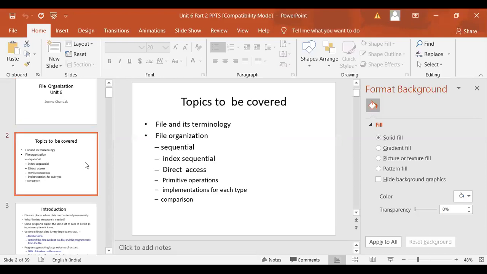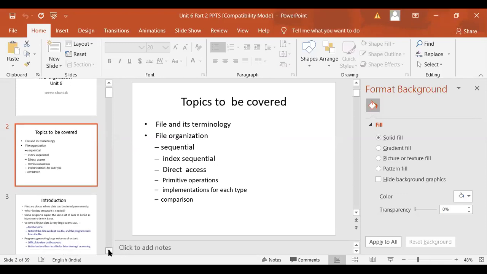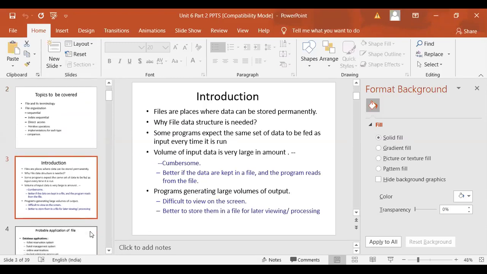In this particular unit we are going to cover these topics: file and its terminology, which we are going to revise quickly; file organization. Basically, there are four types of file organizations possible: serial, sequential, index sequential, and direct access. And we are going to discuss their primitive operations, implementation for each type, their comparative study, and the advantages and disadvantages of each individually. Okay. So first, let us start with the first part.